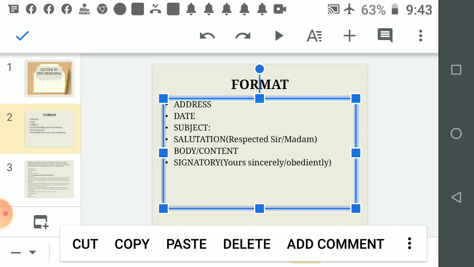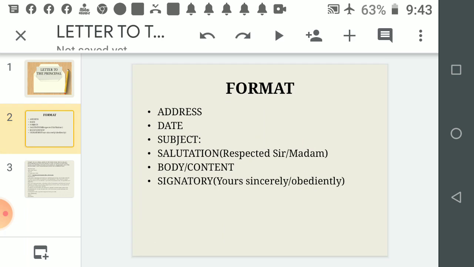Subject should have the subject of the question which is given in the question. That subject you are supposed to write here, and the subject can begin with "to request for", because we always write a letter to the principal to request for one or the other thing. So you can begin the subject with "to request for", and then comes salutation.